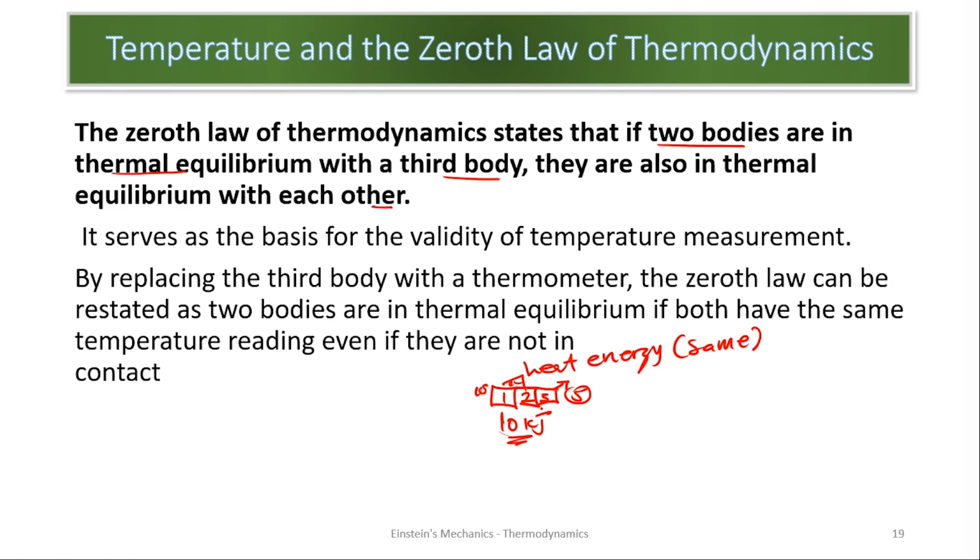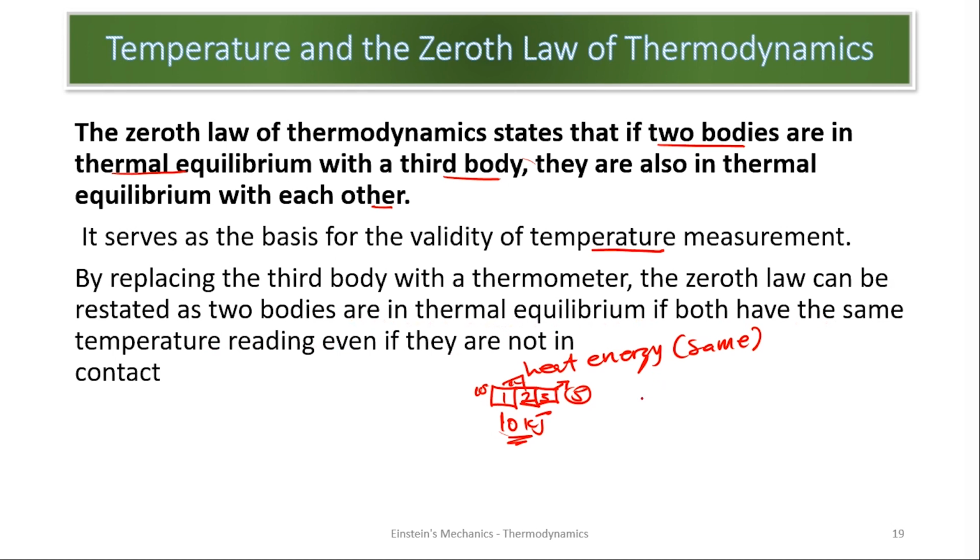And let's look at the implications of this. What does it help us with? It serves as the basis for the validity of temperature measurements. It is upon this zeroth law that we are able to measure temperature by placing the third body, a thermometer. The zeroth law can be restated as: two bodies are in thermal equilibrium if both have the same temperature reading, even if they are not in contact.